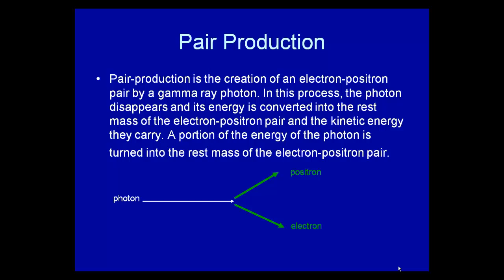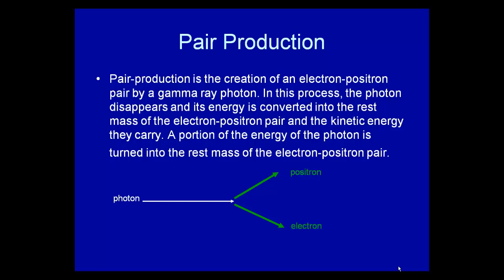Now, let's look at pair production, because pair production is something that's pretty neat. It's the creation of an electron-positron pair by a gamma-ray photon. It has to be a high-energy photon. In this process, the photon disappears, and its energy is converted into an electron and a positron pair, and the kinetic energy they carry. So a portion of the energy of the photon is turned into the rest mass. In other words, I create an electron that wasn't there before.